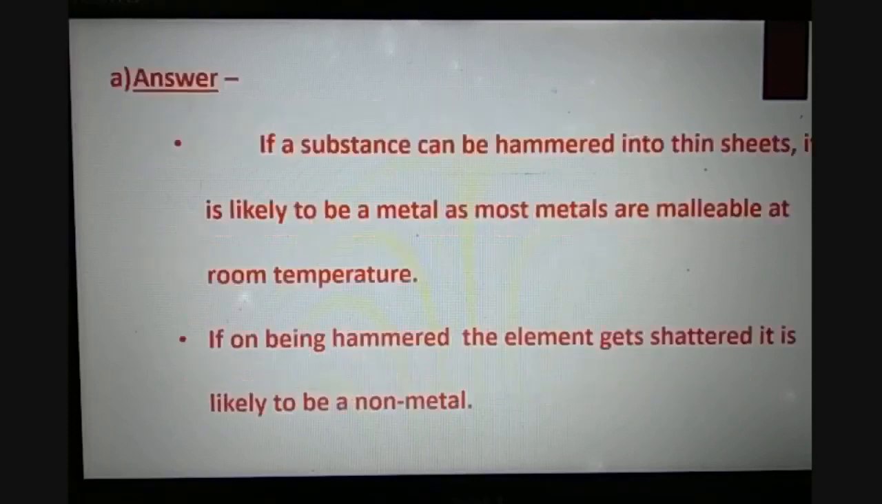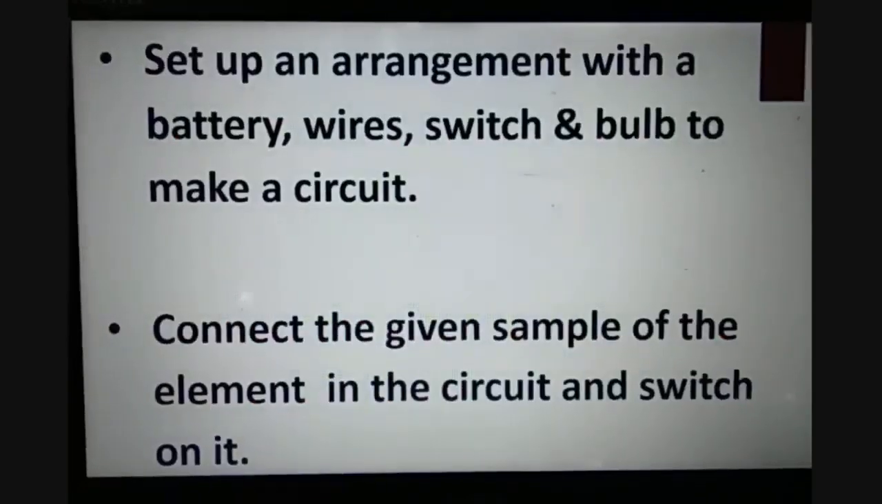So let us see the answer. First, if a substance can be hammered into thin sheets, it is likely to be a metal, because metals are malleable at room temperature and non-metals are not. So this way you can find out. If on being hammered the element gets shattered, it is likely to be a non-metal. If it is not converting into a thin sheet, then it is for sure a non-metal.